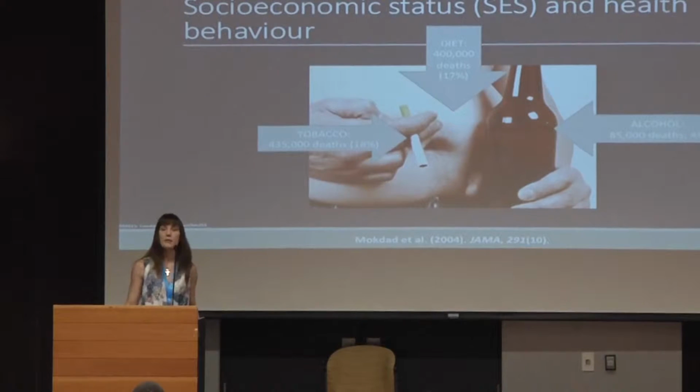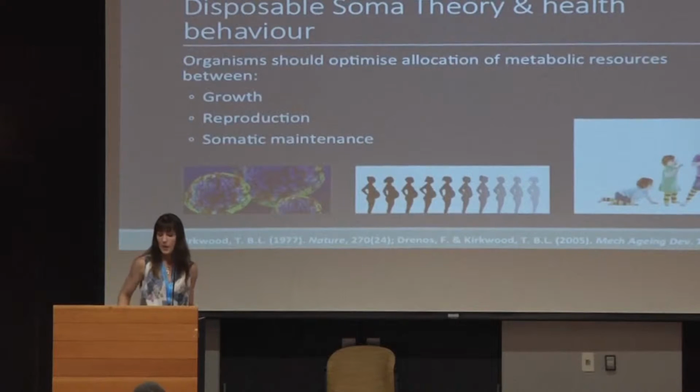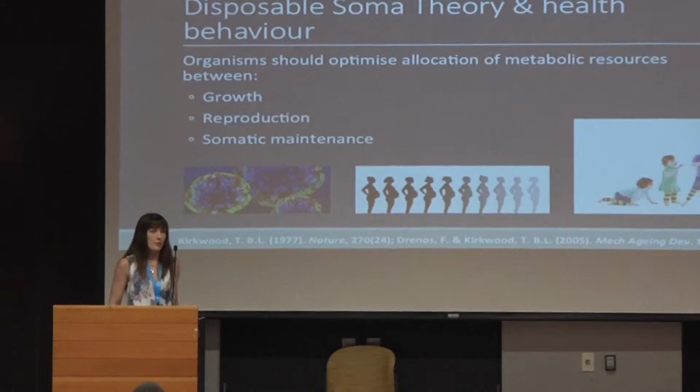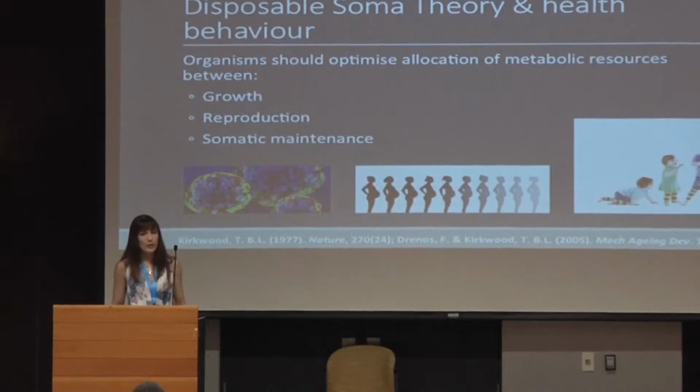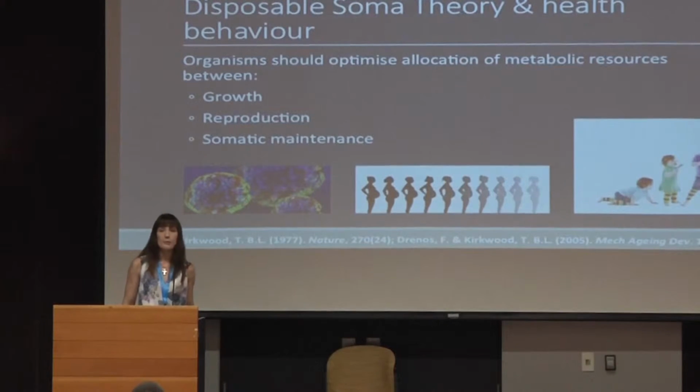And I believe that an evolutionary approach can help us to understand why this might be. Because this is an evolutionary conference, I suspect many of you are familiar with disposable soma theory, but in case you're not, I'm going to outline it briefly here and then explain why it's relevant for health behaviour.